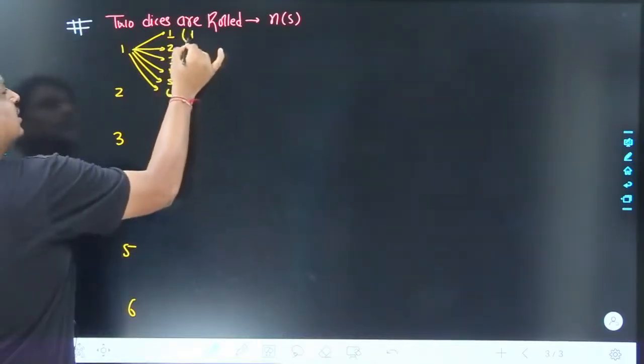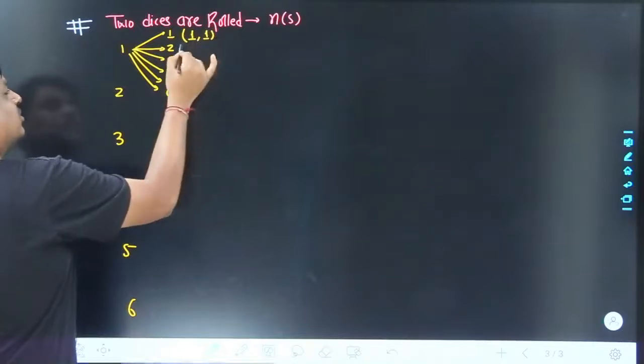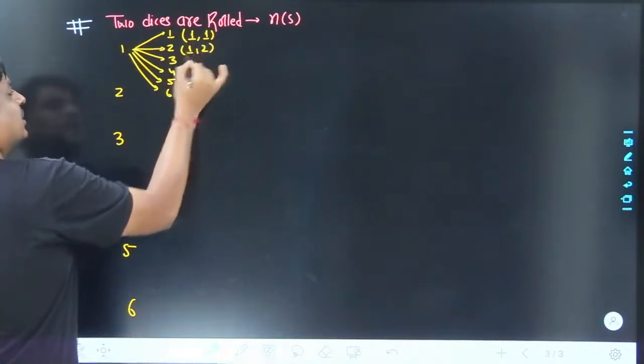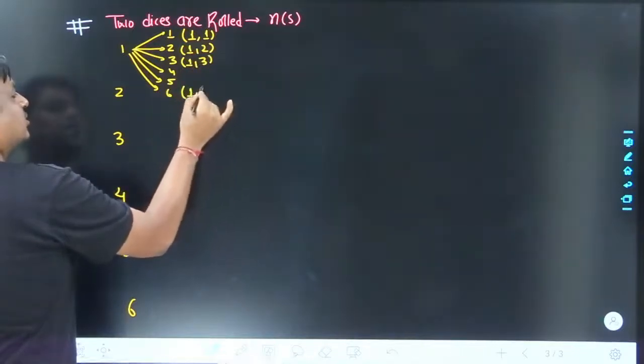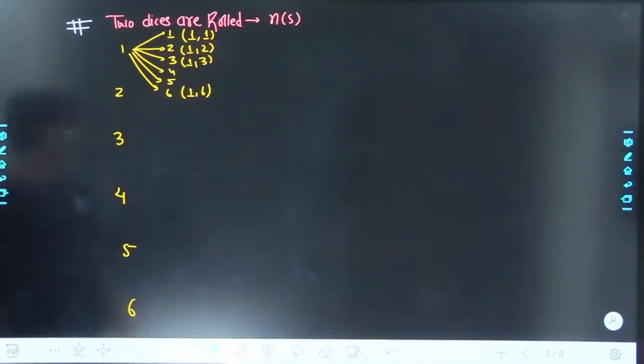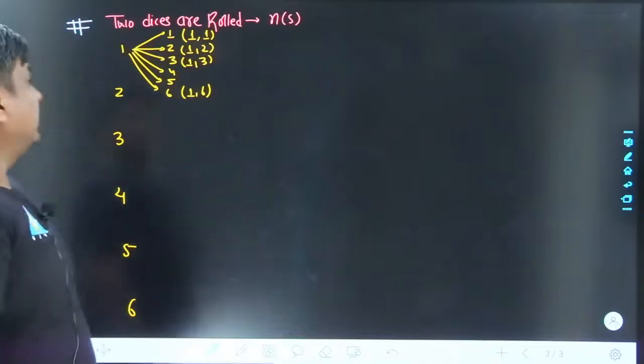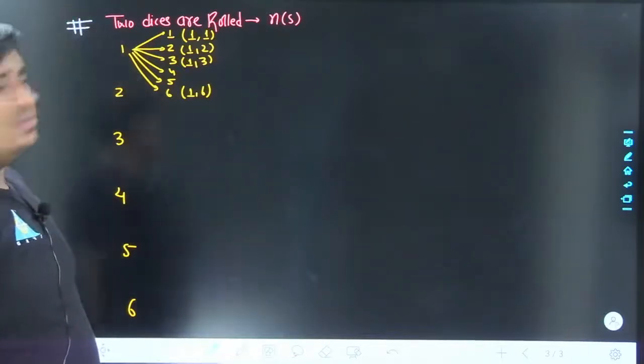Here, the first outcome has been 1, the second outcome has been 1. First outcome 1, second outcome 2. Then 1, 3, 1, 4, 1, 6, and so on. How many total branches did we have in this tree when the first outcome is 1? Obviously 6.